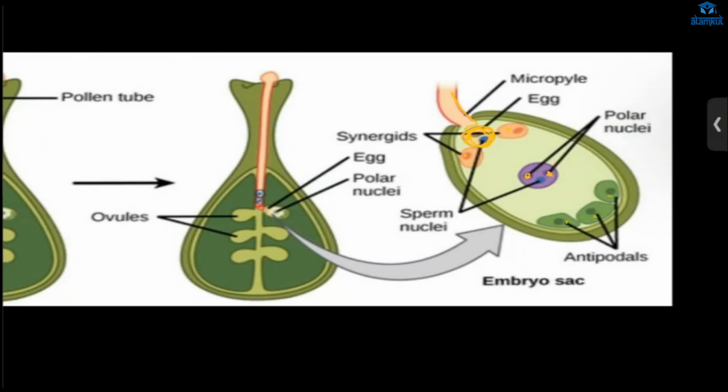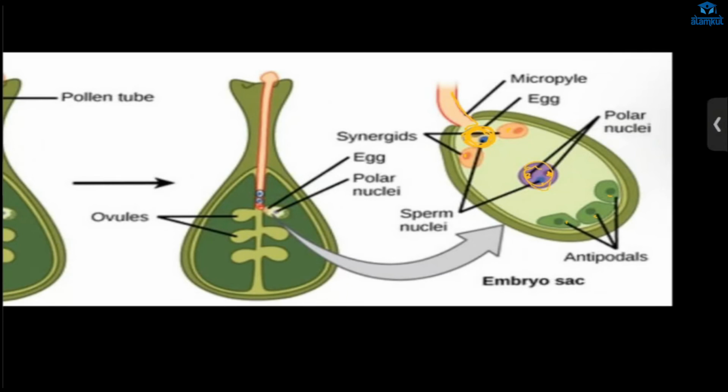Then fertilization will happen, right? Zygote formation. Here the zygote will be formed, and there was one more male gamete, right? And one more male gamete will fuse with the polar nuclei that were there, right? And it will form endosperm, and this endosperm will provide nutrition to the zygote. Okay, so there are two fertilizations, and this is called double fertilization.